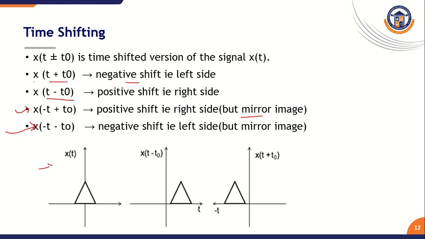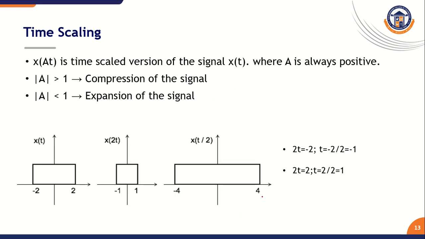This is our given signal. Once we perform x of t minus t naught, as we already discussed, the signal is shifted to the right side. So this signal is shifted by the time period t naught to the right side of your given signal. Once we perform t plus t naught, at that time this signal is shifted to the left side. This is the concept of time shifting.